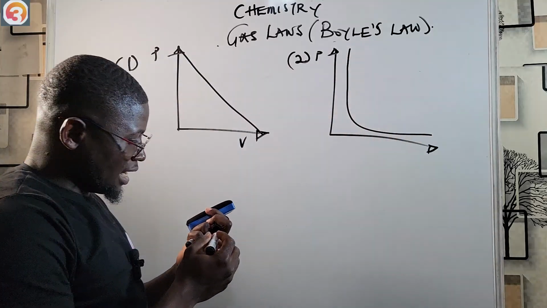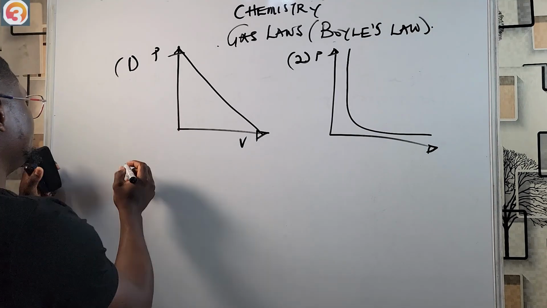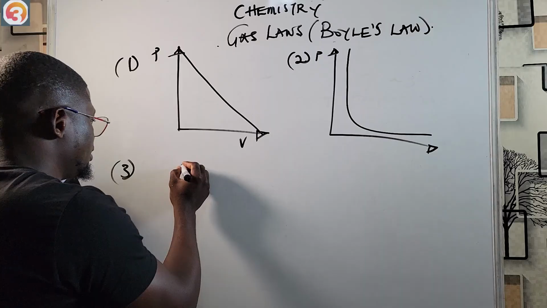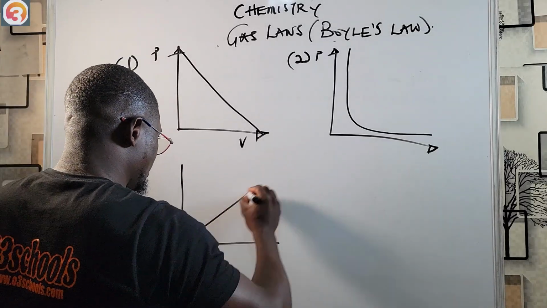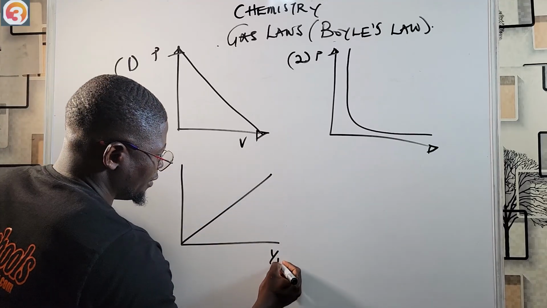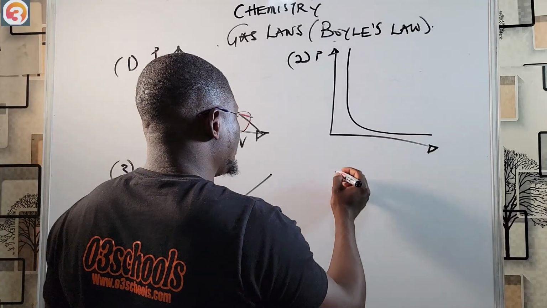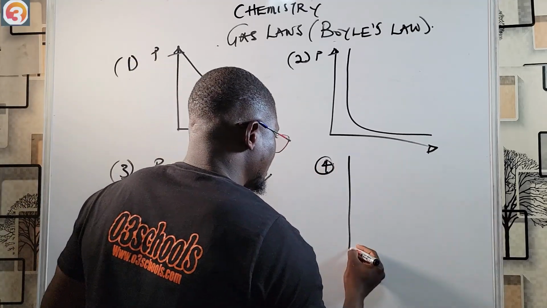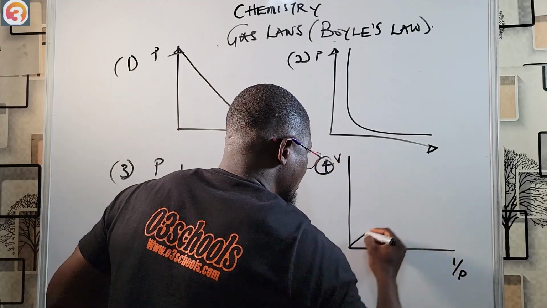This is another representation for Boyle's law. Then number three, we have this, going up there. Here we have P and 1 over V. This means that P is inversely proportional to volume. Then number four, we have something like this. Here with V, here is 1 over P, and this goes up.